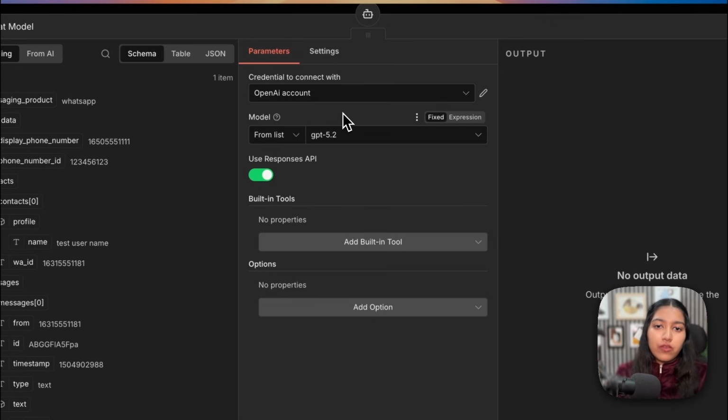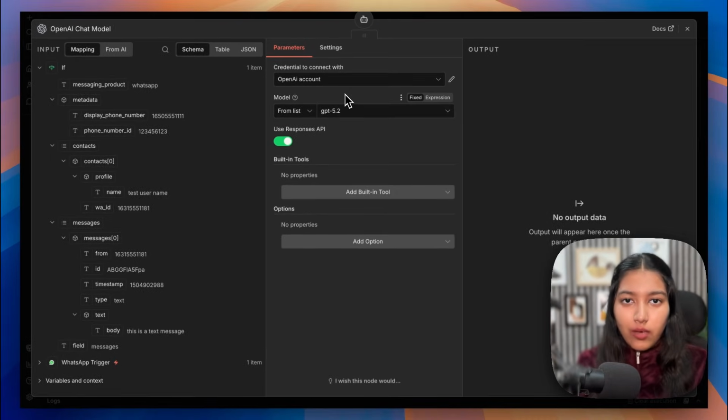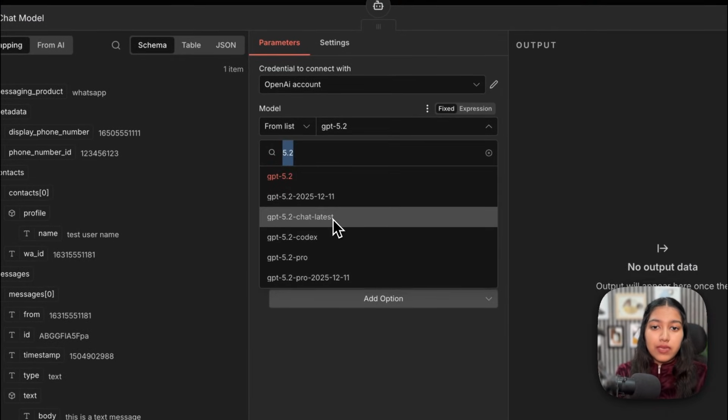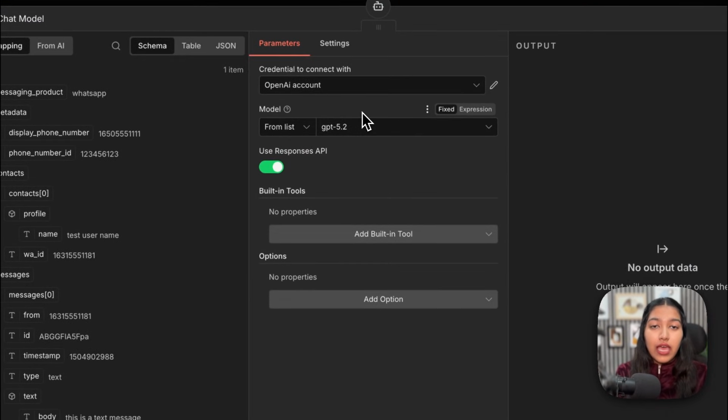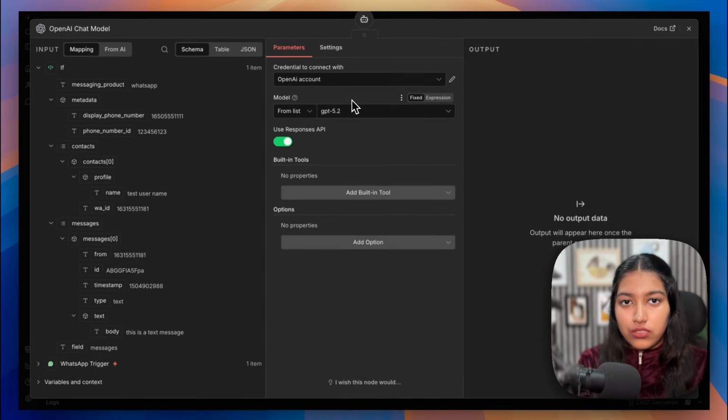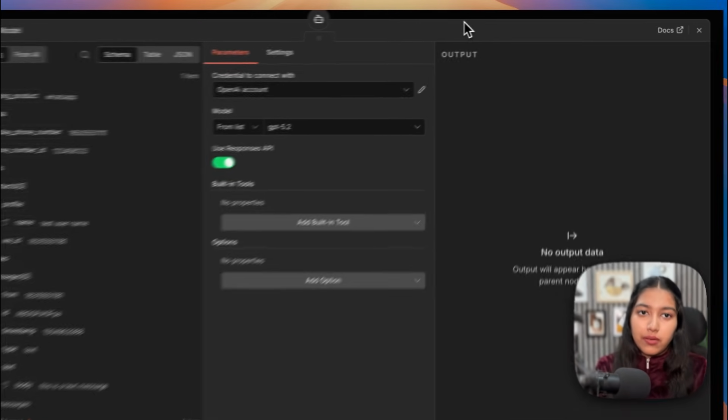The reason why I'm going with 5.2 is, firstly, right now it is their flagship model. Secondly, it is very human sounding, at least if I compare it to the other models out there. It's completely your choice. Just make sure whichever model you choose has the capability of calling tools. Otherwise, you're going to get an error.